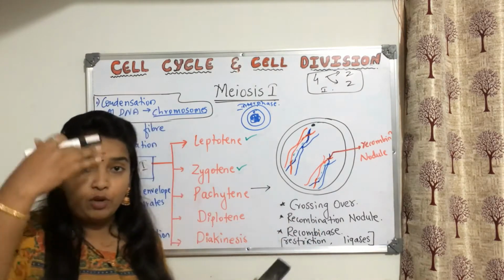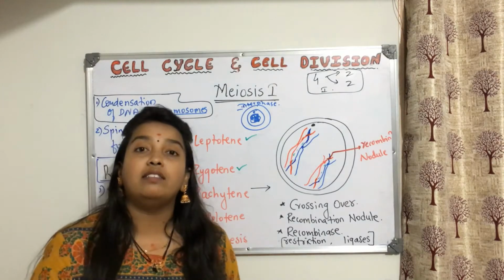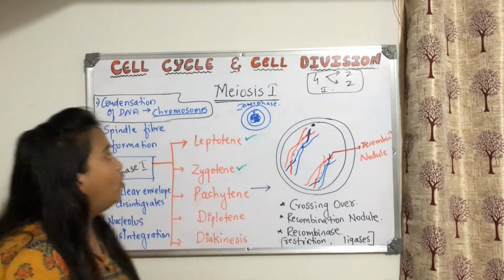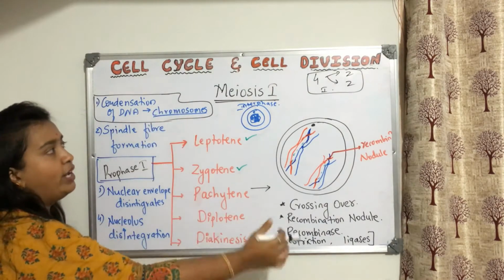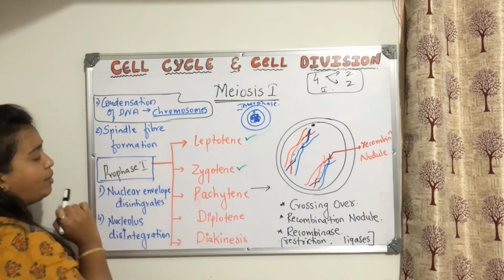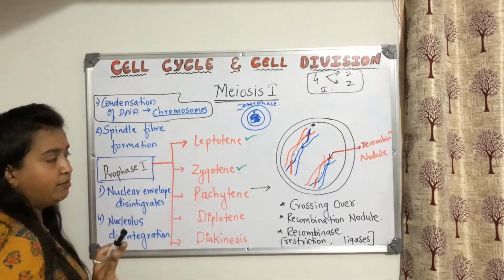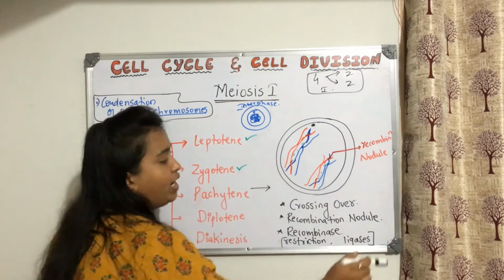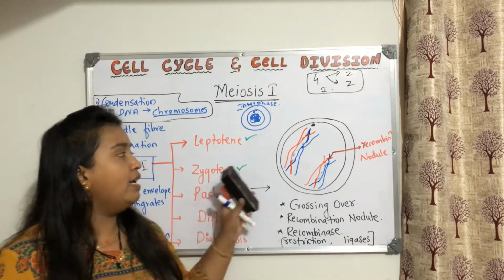Okay. There is one more thing which I need to tell you here: once leptotene has started, what has started is compaction. So only this one we have achieved. This is still going on. We have not yet seen spindle fiber formation. These things are not yet done. So compaction of DNA is going on.